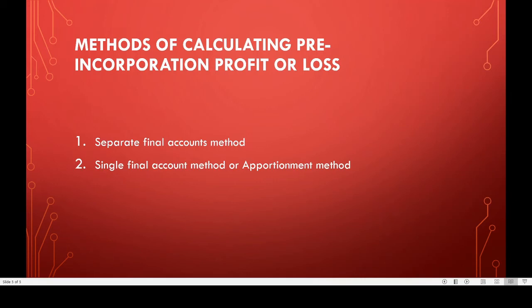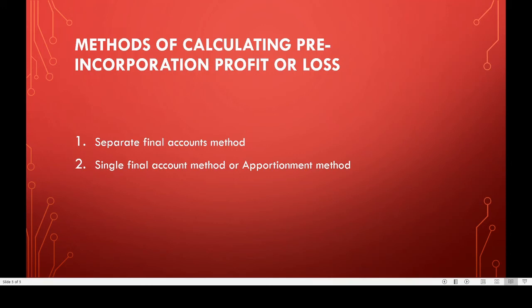So in the separate final accounts method, separate final accounts are prepared for pre-incorporation and post-incorporation periods.